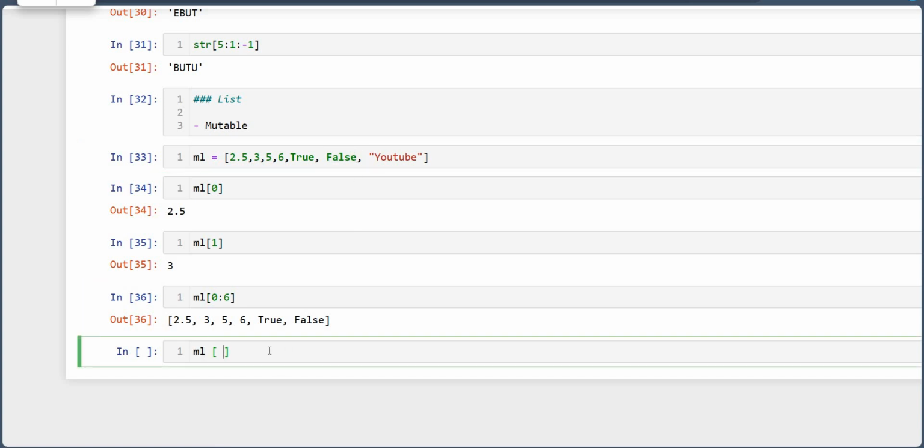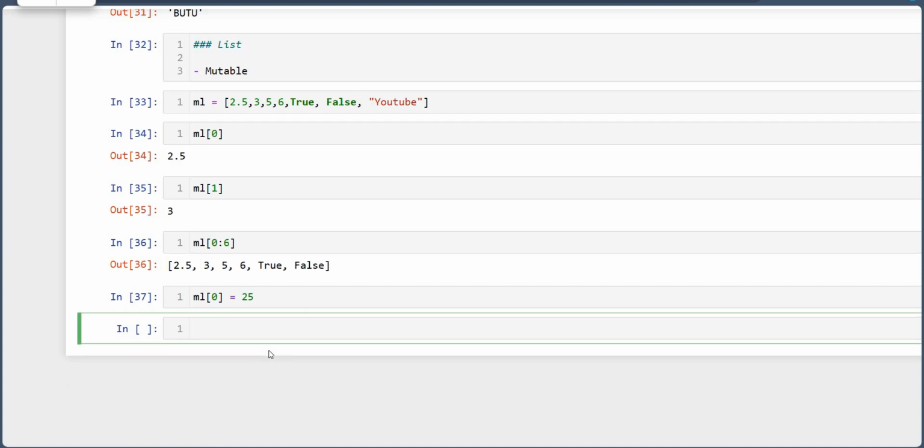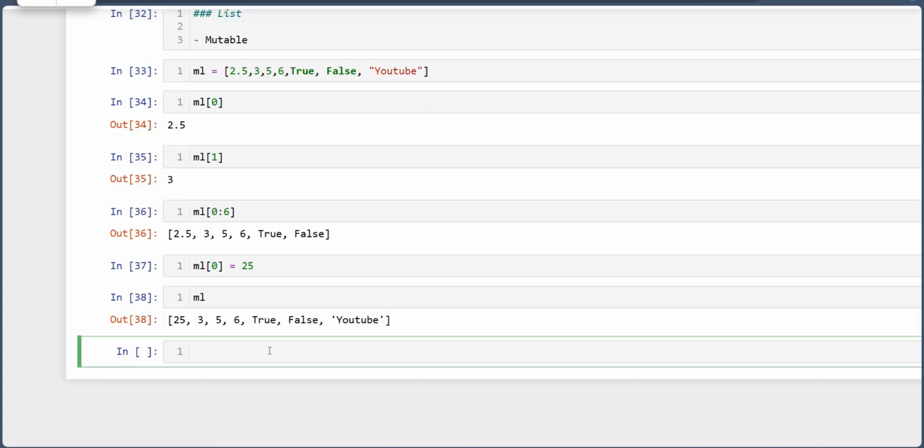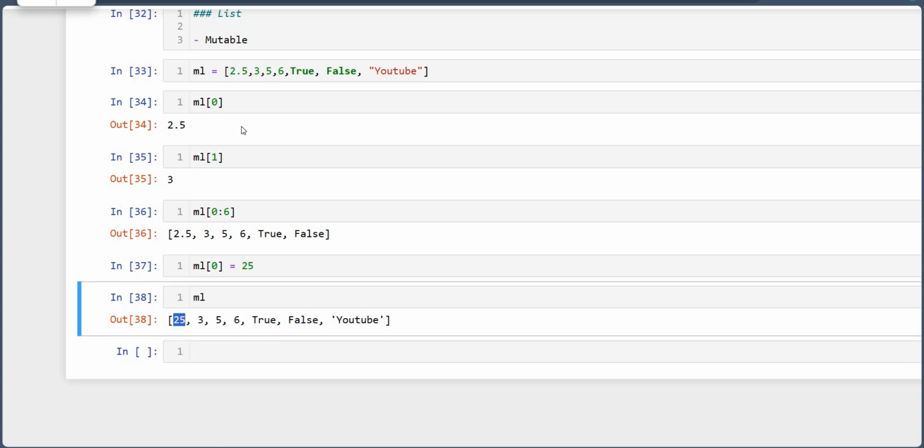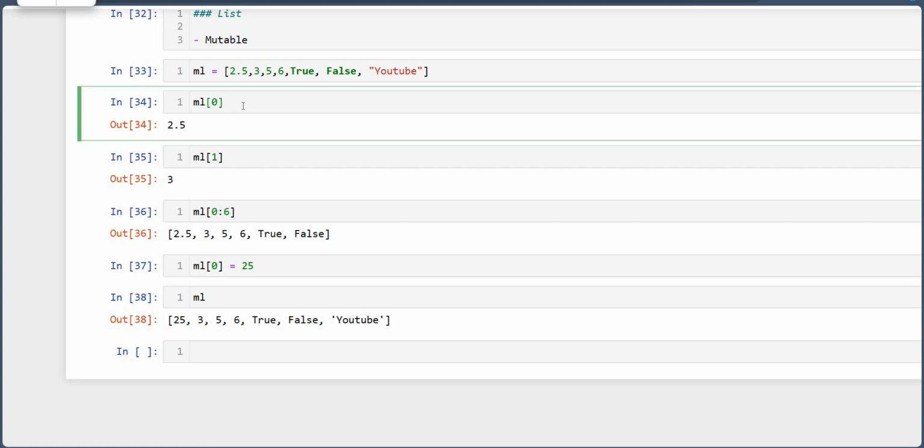Now suppose I have to change the first index, index 0. So I will put index 0 is equal to 25. See, no error is there. And if I print ml, see, it is changed. The value is changed from 2.5 to 25. So ml at index 0 was 2.5. Now I have given ml of 0, the 0th index of variable ml, as 25.